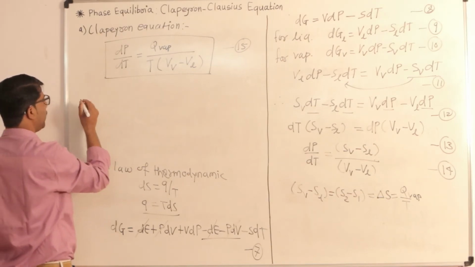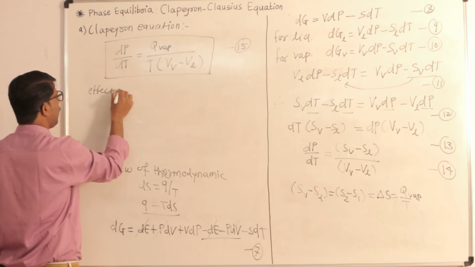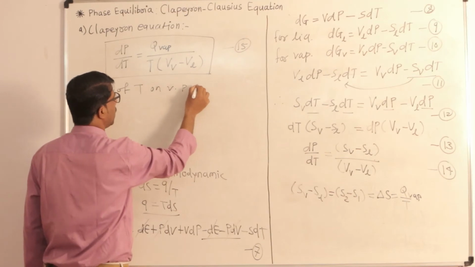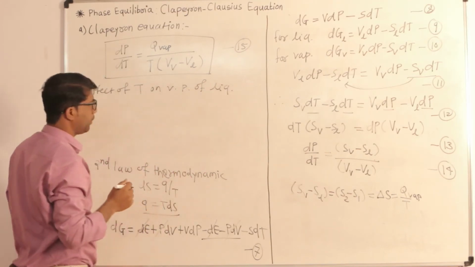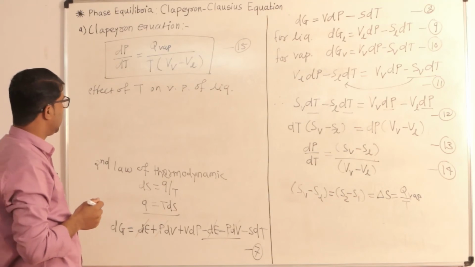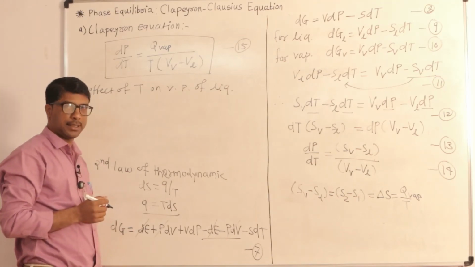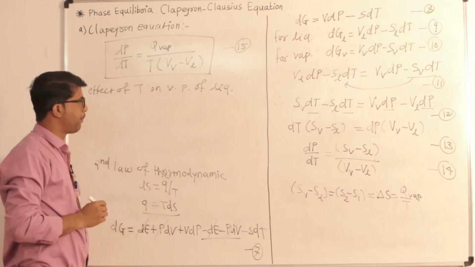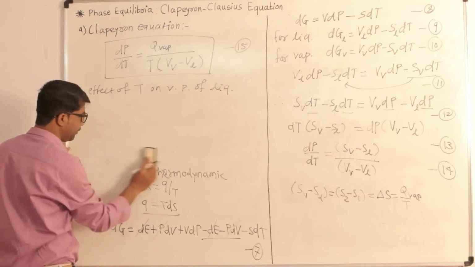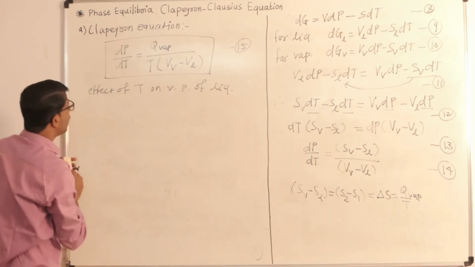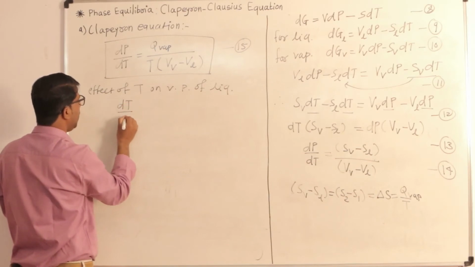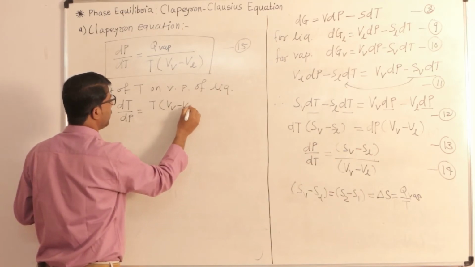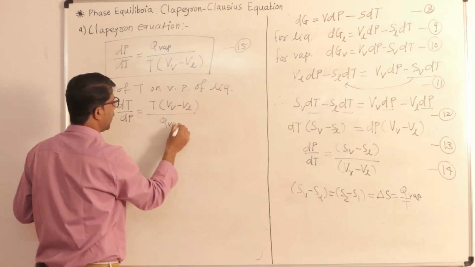Here we are getting the effect of temperature on vapor pressure of liquid. So what information are we getting from equation 15? Equation 15 gives us the information about the effect of temperature on vapor pressure of liquid. Again, if you invert this equation, that means dt by dp, then it is equal to T into Vv minus VL divided by Q vaporization.